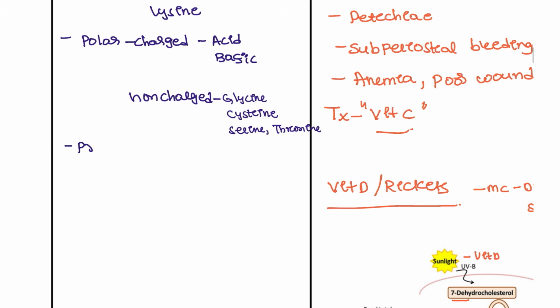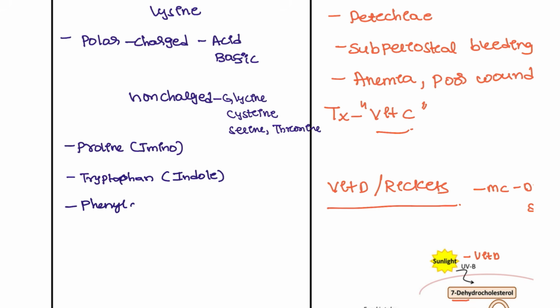Next, we also have proline. Proline belongs to the imino group, whereas tryptophan belongs to the indole group. And phenylalanine belongs to the benzene group.